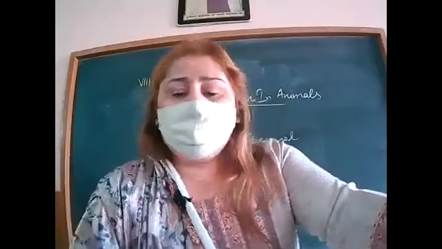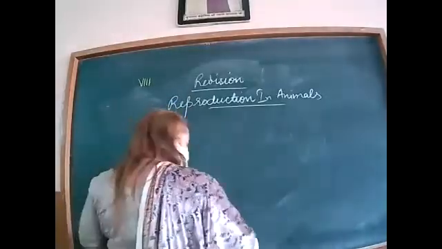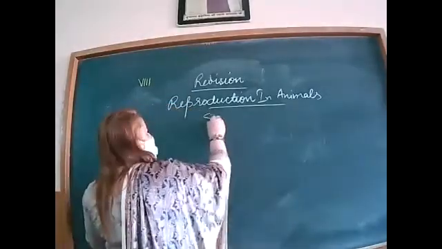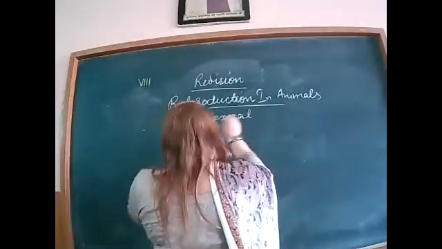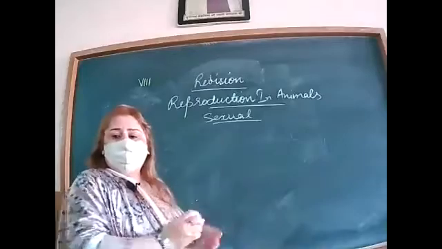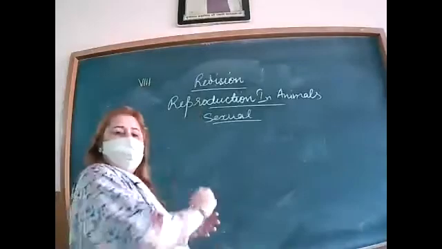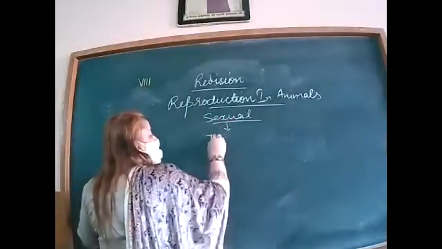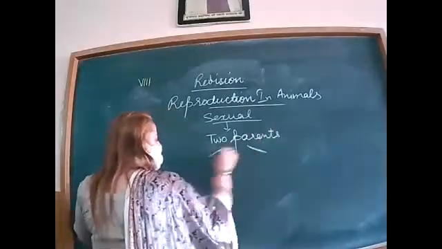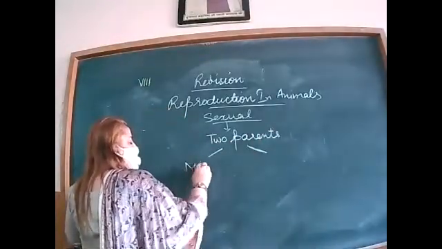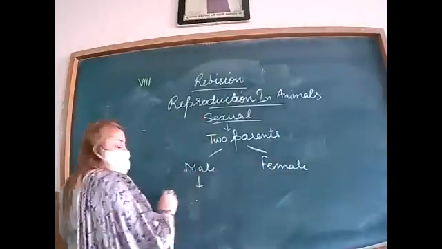Now, if we are talking about sexual reproduction in detail, amoeba and paramecium. In sexual reproduction, two parents are required, right? Two parents means one is male and the second one is female, with gametes.